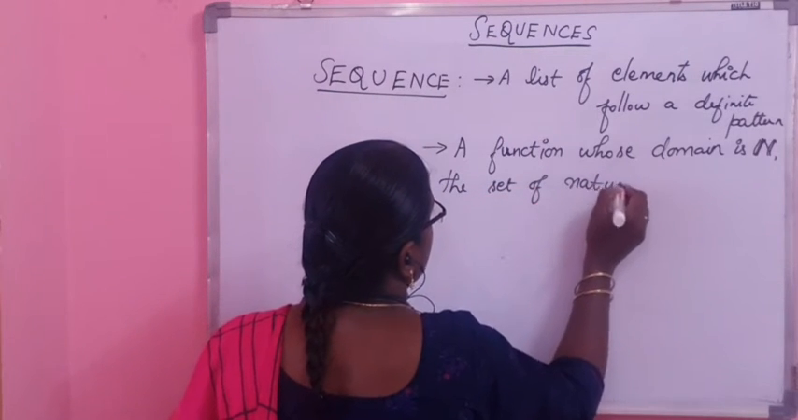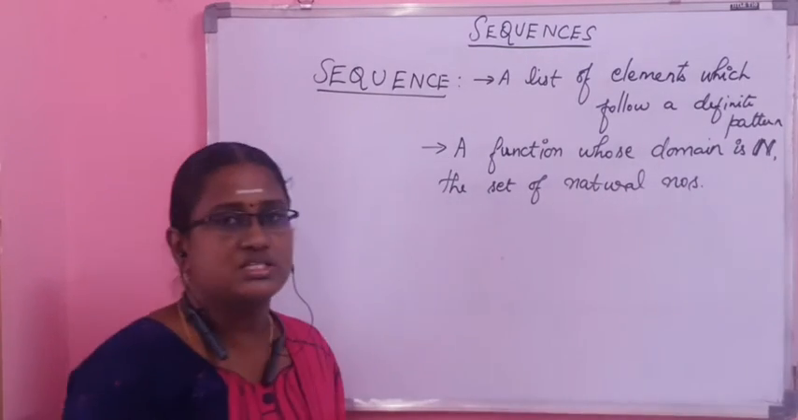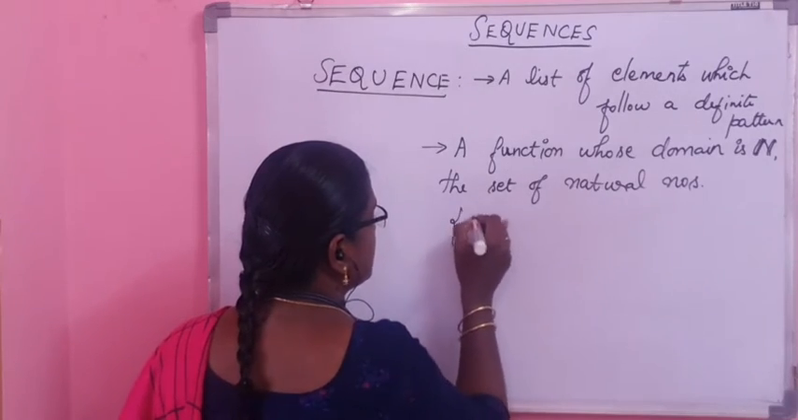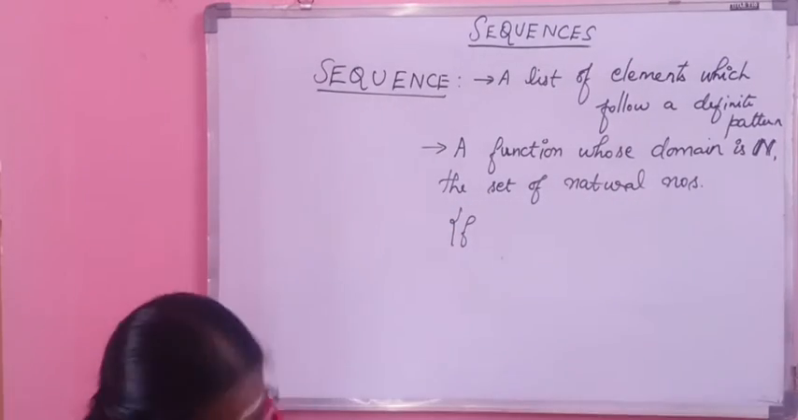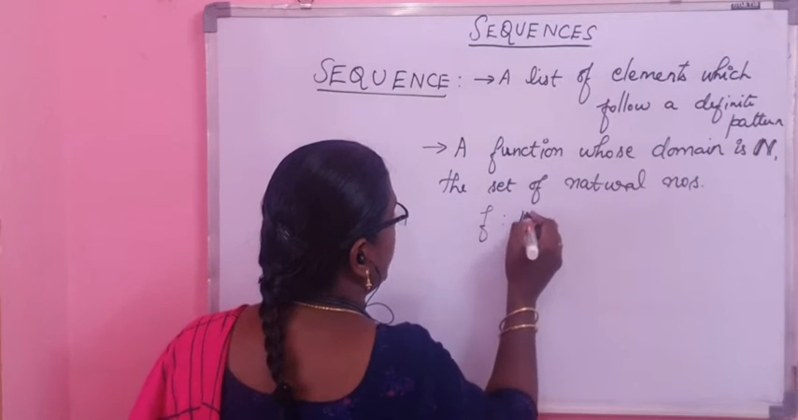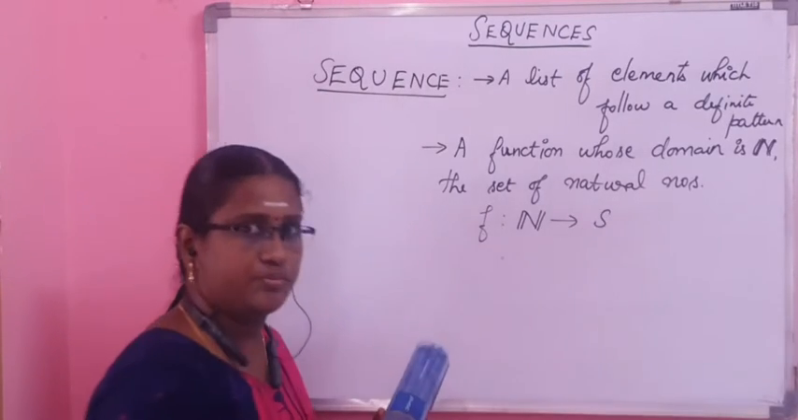So when I say that its domain is the set of natural numbers, the next question you will ask is what is its codomain? Its codomain can be any set. A sequence is basically a function whose domain is the set of natural numbers and whose codomain can be any set.